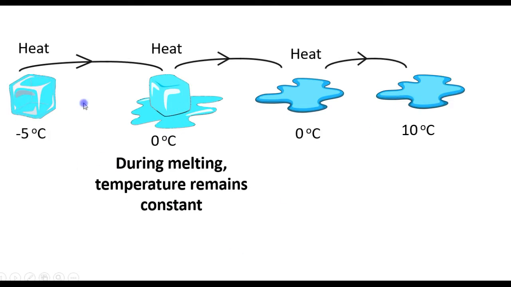Now suppose you have a piece of ice at -5 degrees Celsius, and then we heat the ice. The temperature of the ice will increase until it reaches 0 degrees, and then it starts to melt. During melting, temperature will stay constant. So the temperature increases until it reaches its melting point, and then when it melts, temperature doesn't change. The ice at 0 degrees will melt completely to water at 0 degrees, and then the temperature of the water will increase. So during the melting process, temperature remains constant.